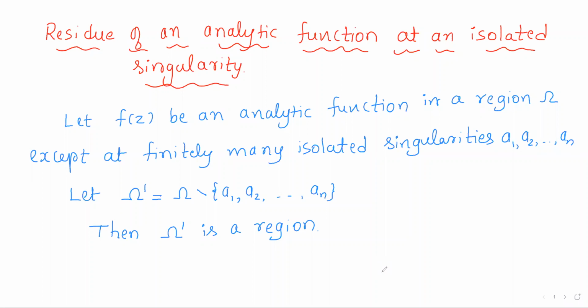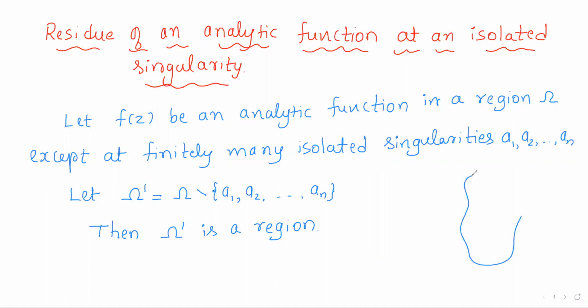Okay. Now we shall come to the main definition of the residue of an analytic function at an isolated singularity. So we shall start with an analytic function. Let f of z be an analytic function in a region omega except at finitely many isolated singularities a1, a2, ..., an.